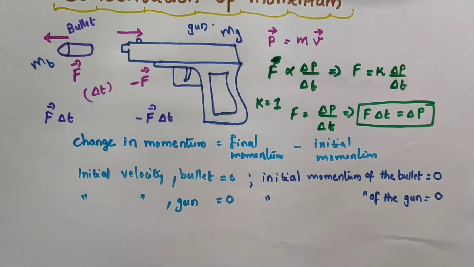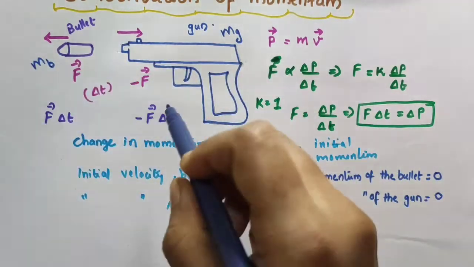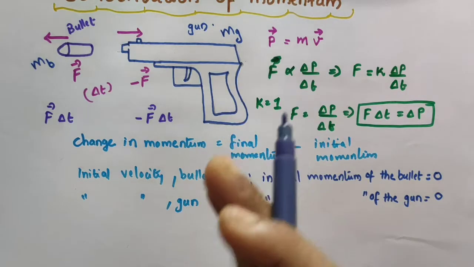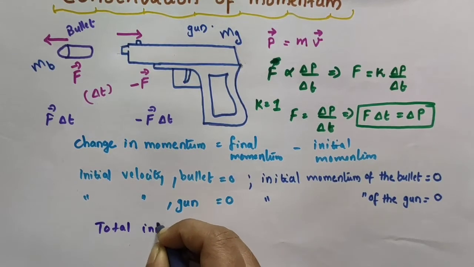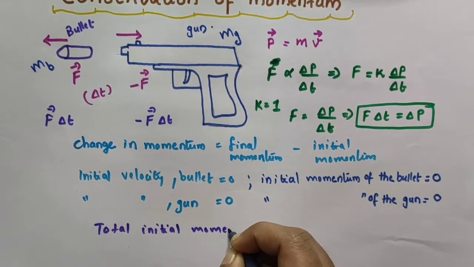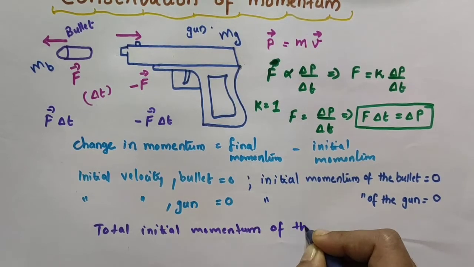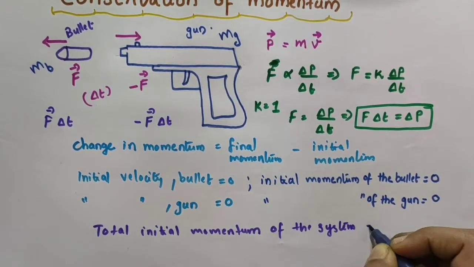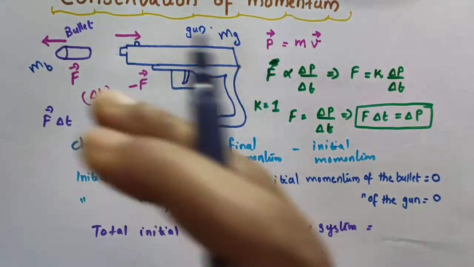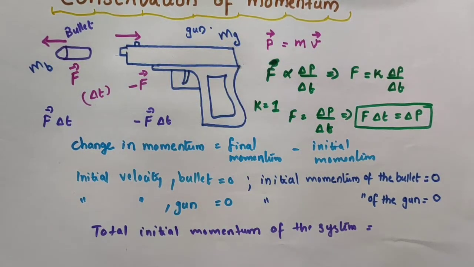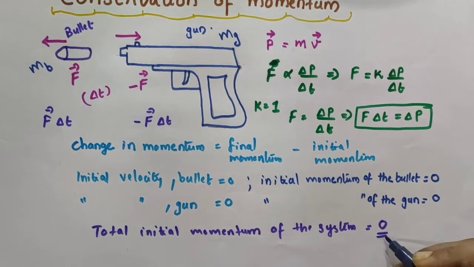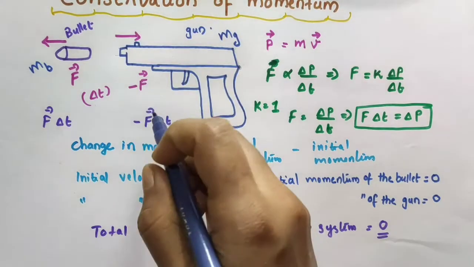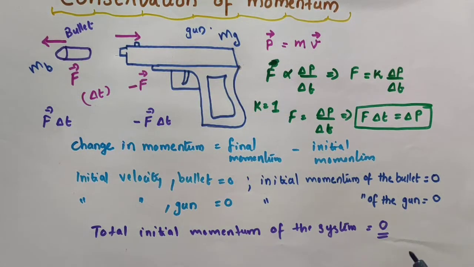So, what about the total initial momentum of the system? System means I am considering both the bullet and the gun together as a common system. The total initial momentum of the system is the initial momentum of the bullet plus the initial momentum of the gun. That is 0 plus 0, which is 0. So the initial momentum of the system of the bullet and the gun is equal to 0.